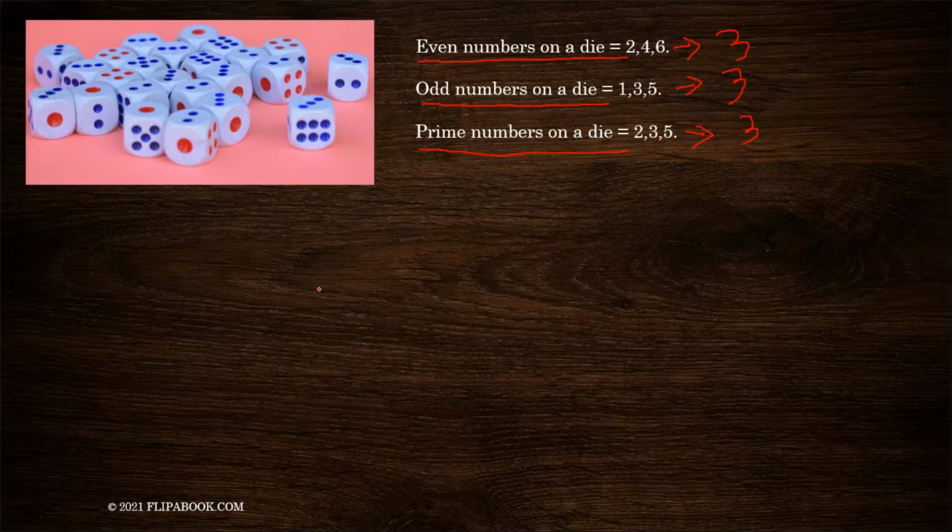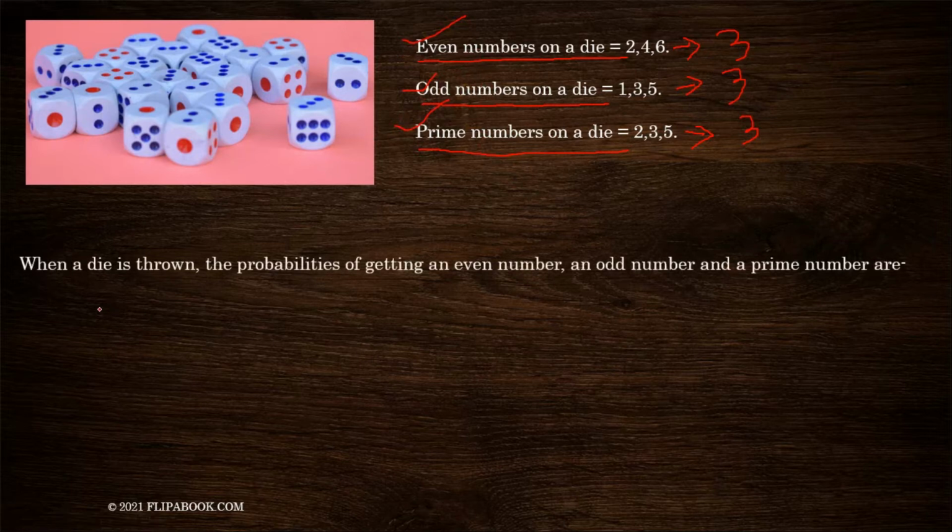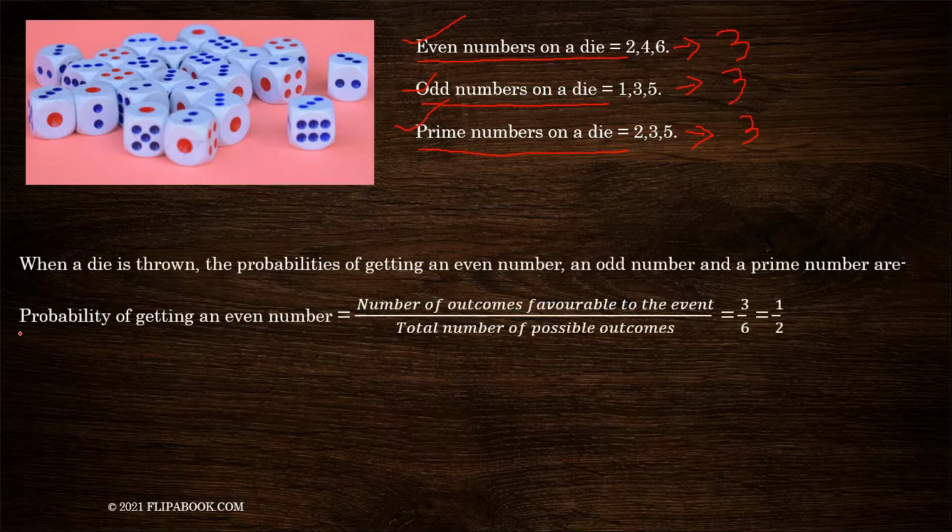Now let's calculate the probability of getting an even number, an odd number and a prime number, and see what the results are. So first, the probability of getting an even number. Students, how many even numbers are here? 3 even numbers. So if any one of these 3 even numbers comes up after rolling the die, we will get an even number.